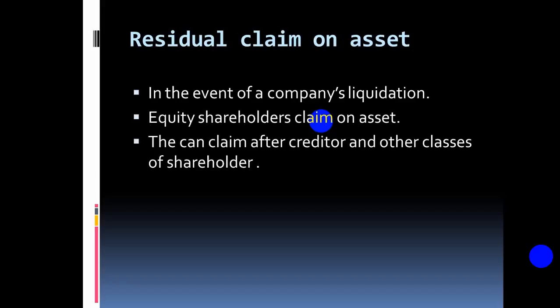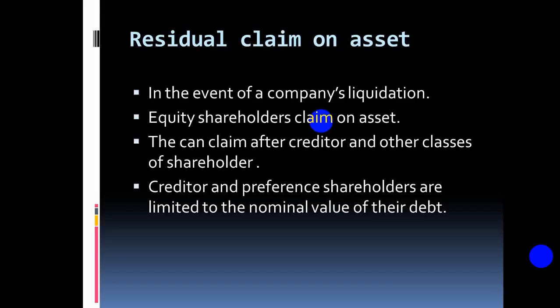For example, in the liquidation of a company, after selling out all the assets, first they give to the creditors and the other classes of shareholders. Then the equity holders get their portion. The creditors and preferred shareholders are limited to the nominal value of their debt.